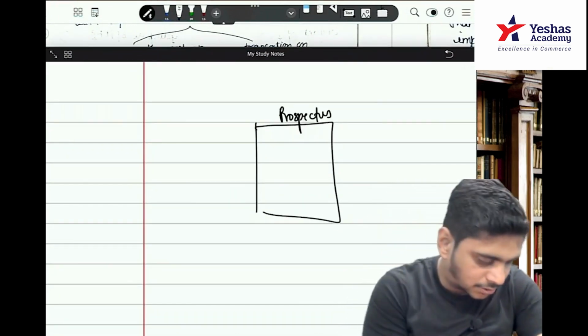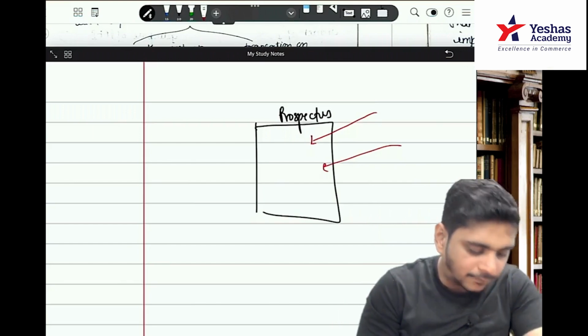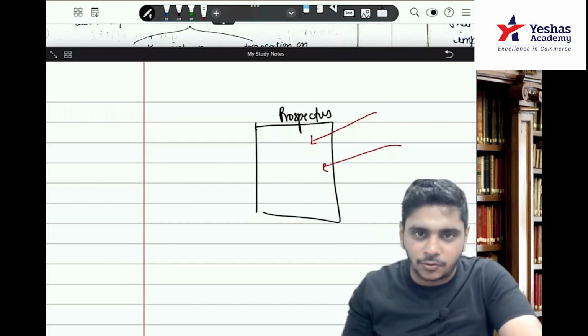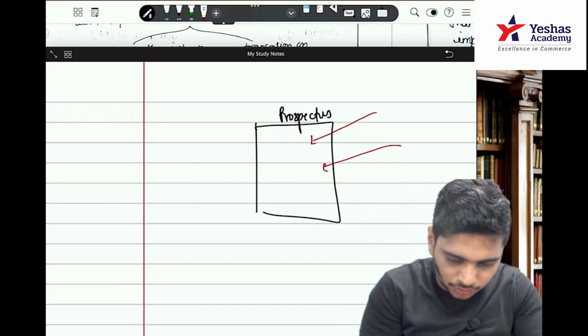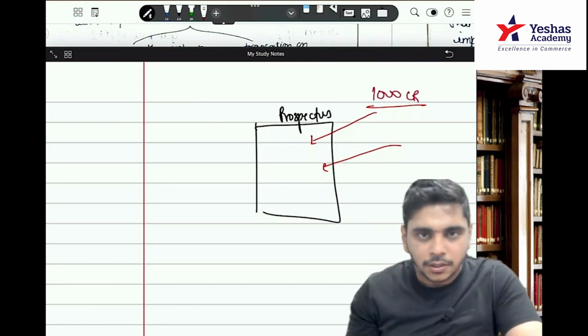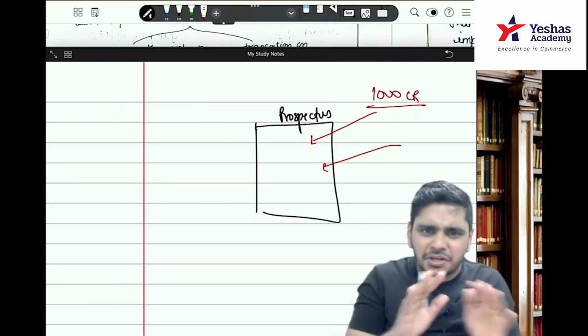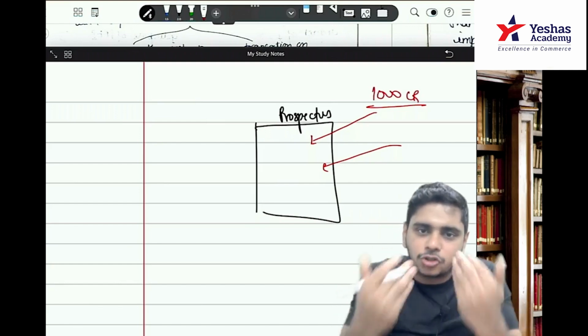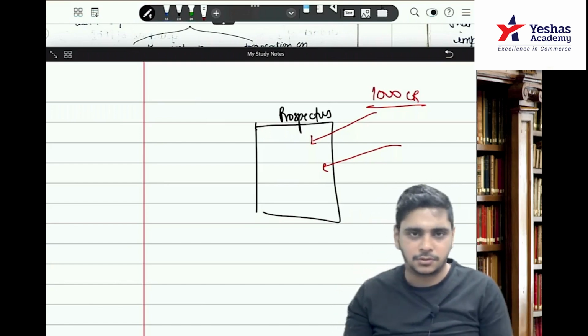We take an assumption that we have raised money via IPO. Okay, imagine 1000 crores. Now we have not received 1000 crores. We will assume that we have received 1000 crore.